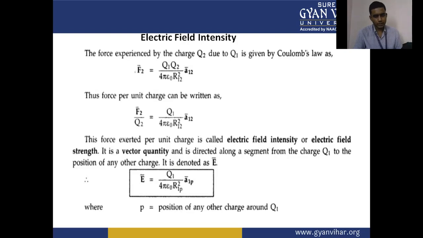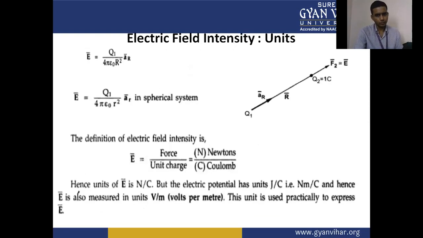Thus the force exerted per unit charge is called electric field intensity or electric field strength. It is a vector quantity and is directed along a segment from the charge Q1 to the position of any other charge. It is denoted by E. So electric field intensity is a vector quantity, and E is at the position of any other charge around Q1.